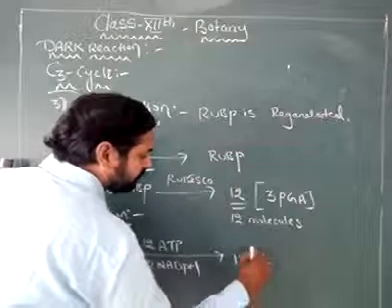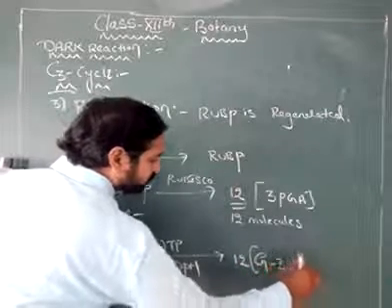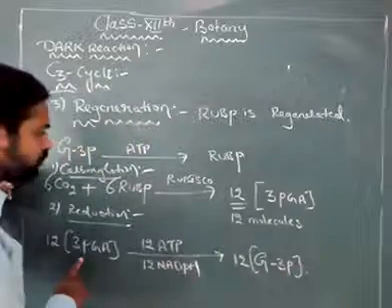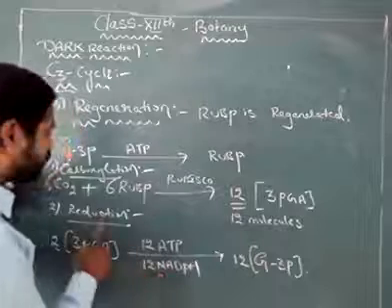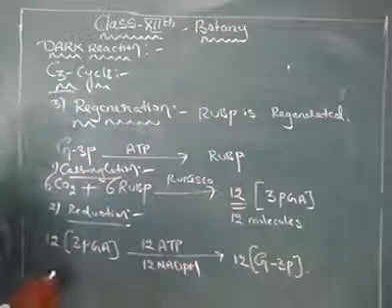Glyceraldehyde 3-phosphate. As 12 molecules of reactants are there, 12 molecules of ATP and 12 molecules of NADPH, and this is called reduction. Next, what is the third one?